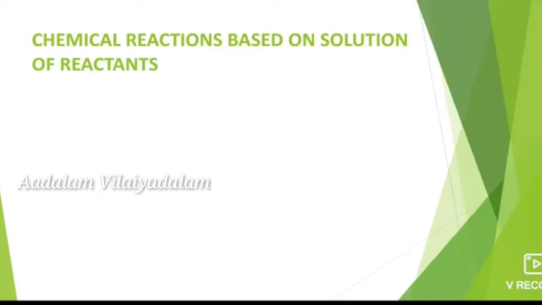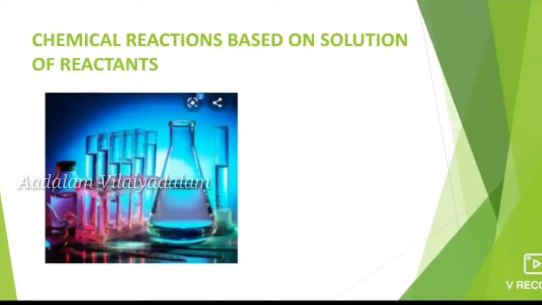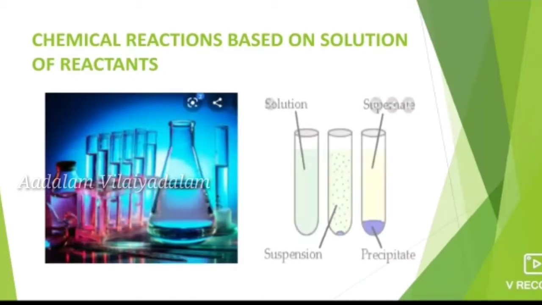Second one is chemical reaction based on solution of reactants. When we mix two substances, that is reactants, in solution form, the chemical reaction takes place to form a new substance known as product. For example, take a small amount of solid silver nitrate and sodium chloride in a test tube. If we mix both in solid state, the chemical reaction will not take place. But